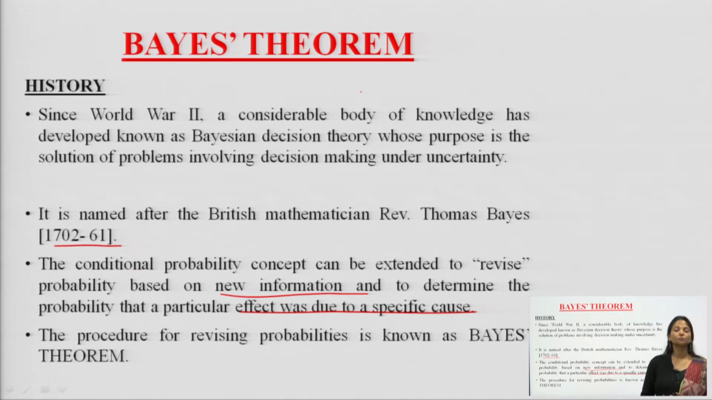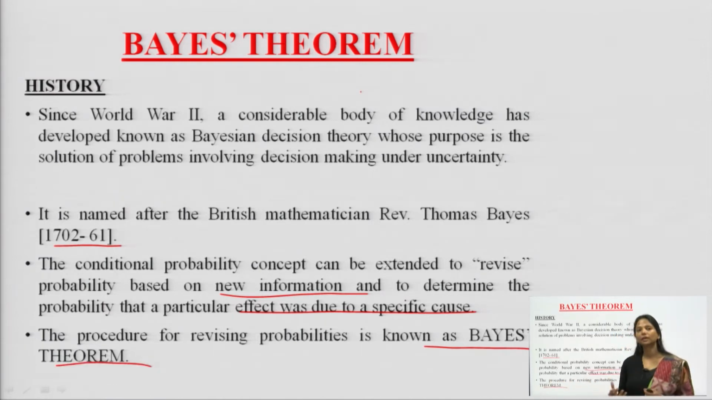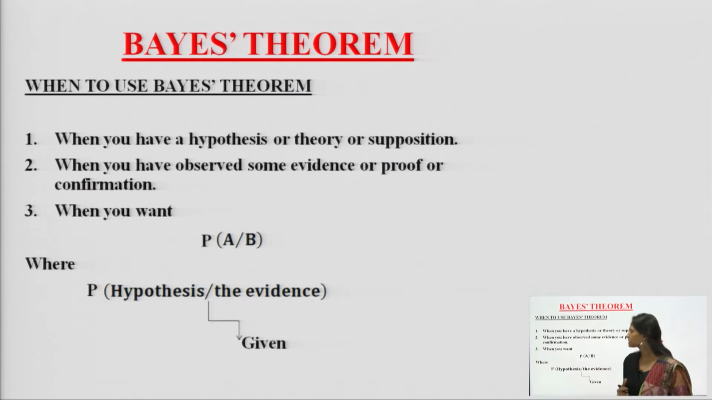Then we are supposed to revise the conditional probability and apply a new version of it, which is called Bayes theorem. With the new outcomes and new specific causes, when we apply conditional probability, it becomes Bayes theorem. Let us see how to use Bayes theorem.